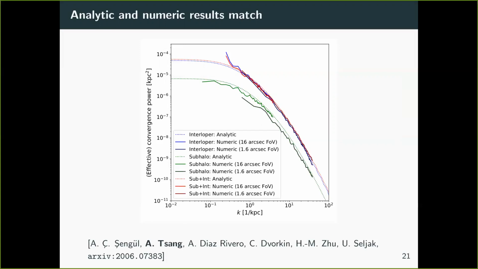Also just to note, in order to get actual numbers, we had to make some choices for a fiducial system. And in this fiducial system, it turned out that the power spectrum of the interlopers was roughly 7 times as much as the power spectrum of the subhalos. This is not necessarily the case, though.